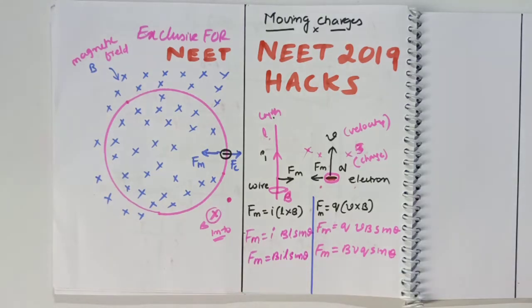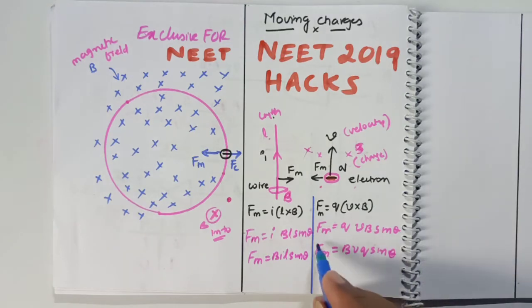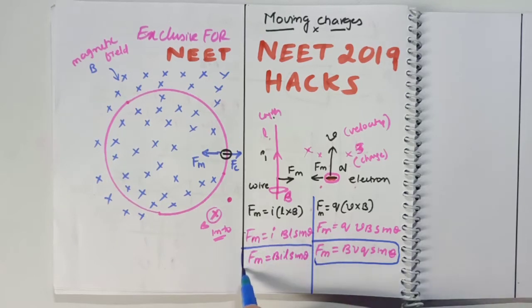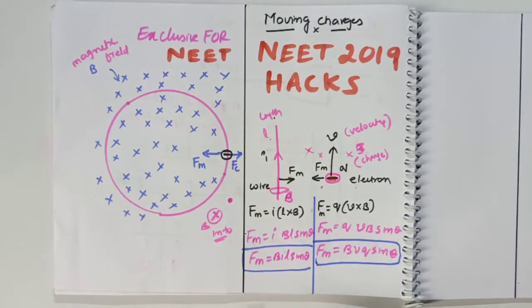Okay. So we got two formulas now. You just see what are the two formulas here. I got one formula in which Fm is equal to BVQ sine theta. I got another formula in which Fm is equal to BIL sine theta.